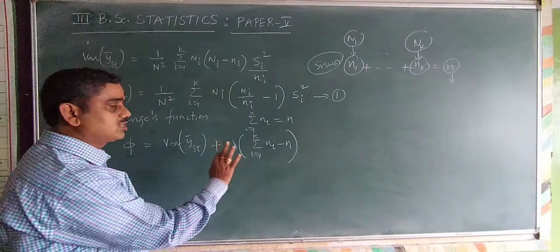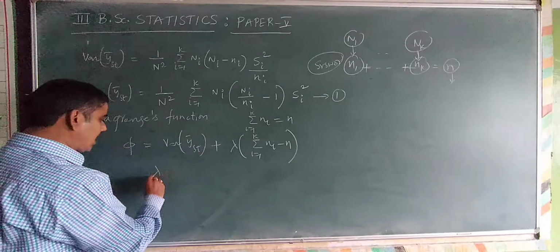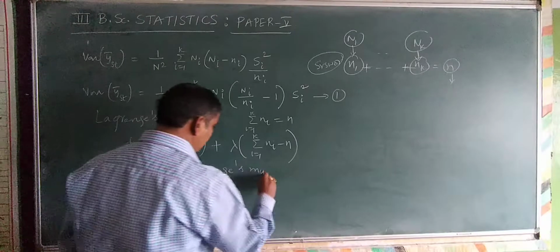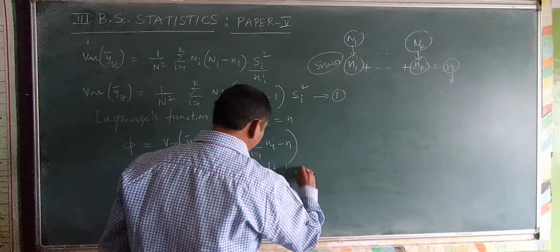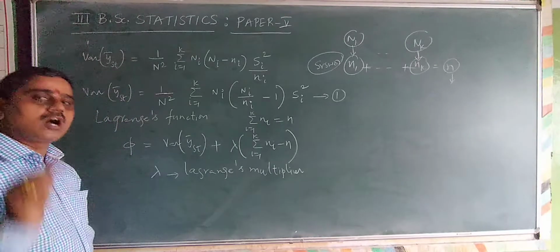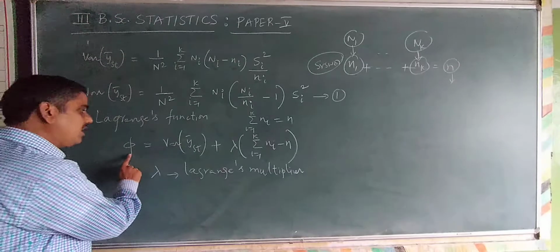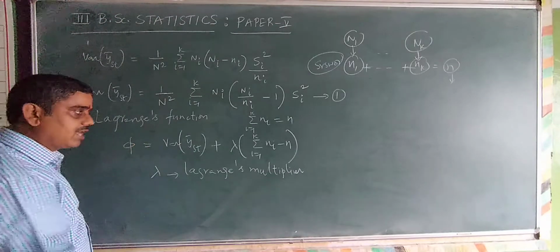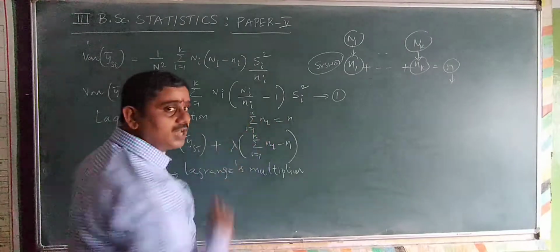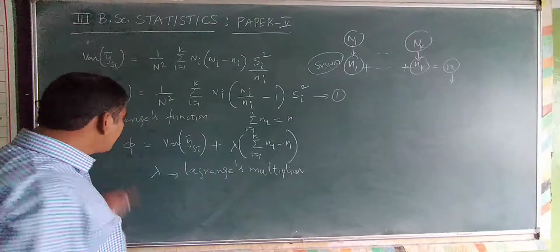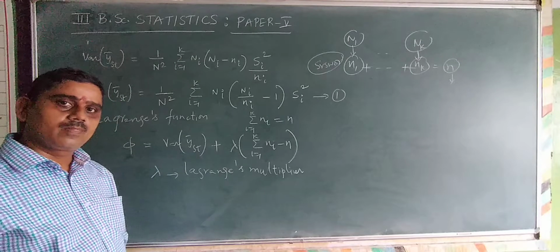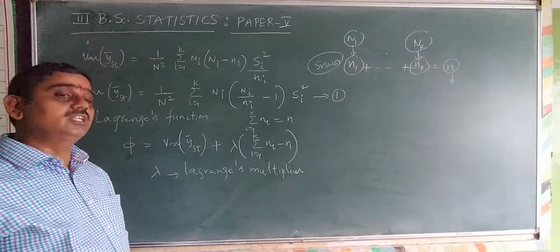That is my argument, where I consider lambda as Lagrange's multiplier and phi as Lagrange's function. So now I minimize phi, the Lagrange's function, subject to the condition that summation i is equal to 1 to k ni is equal to n. Do you understand this? Now I minimize phi instead of variance of y bar st, which is nothing but minimization of variance of y bar st. Do you understand that?